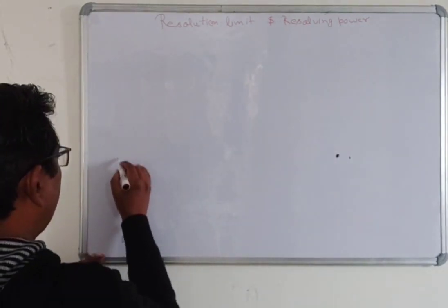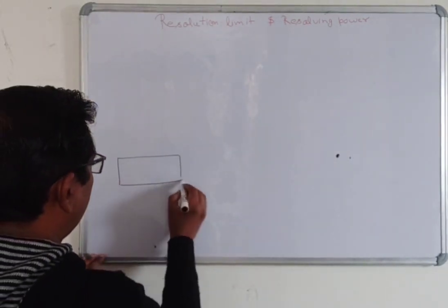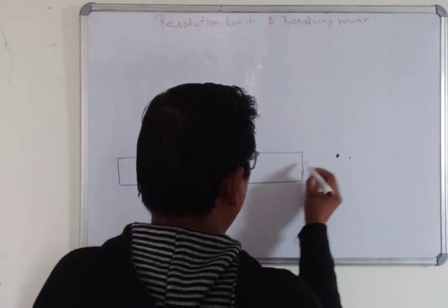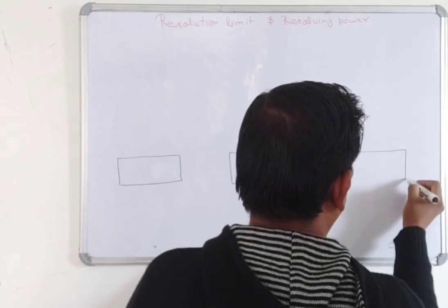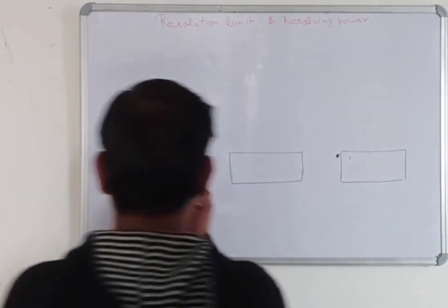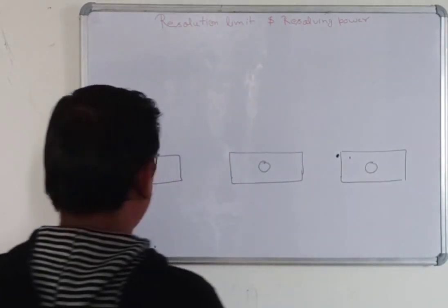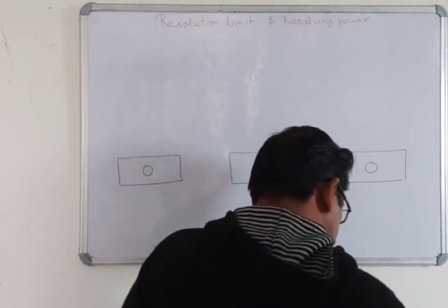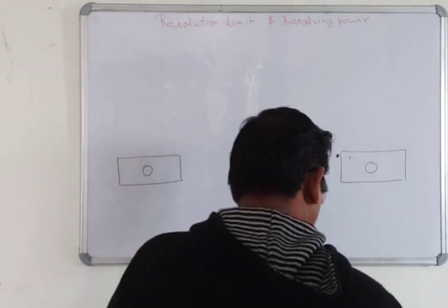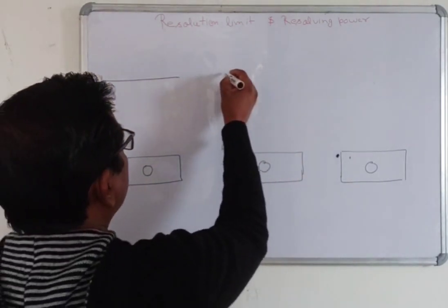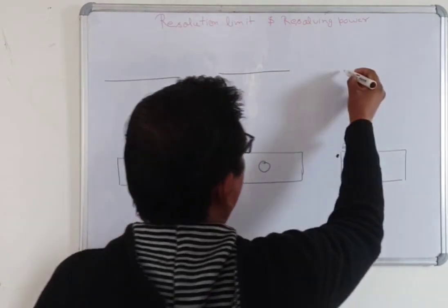Here is a circular aperture, one condition, then 2 and 3. Just three circular apertures like this, and this circular aperture forms a diffraction pattern here.